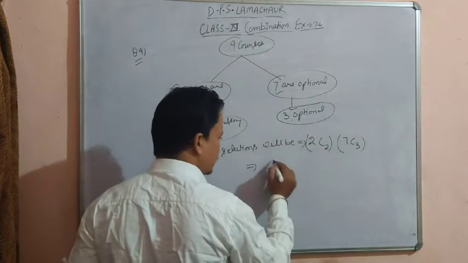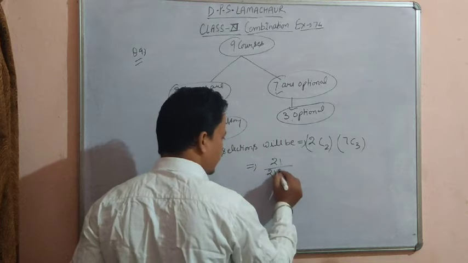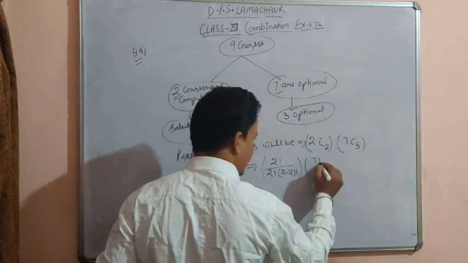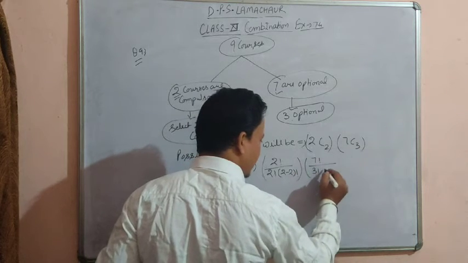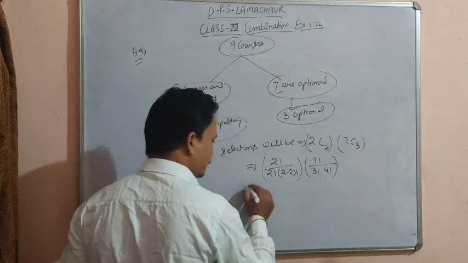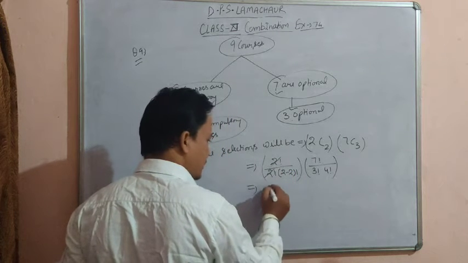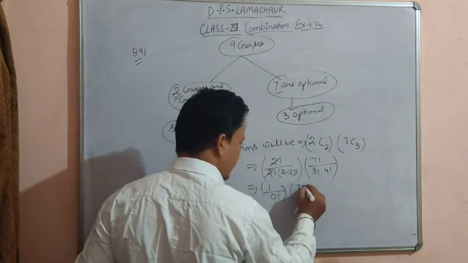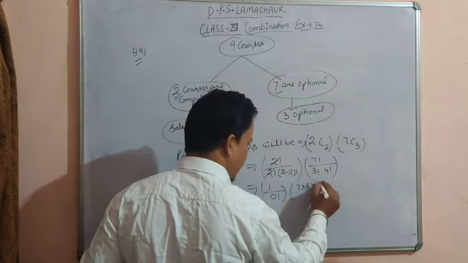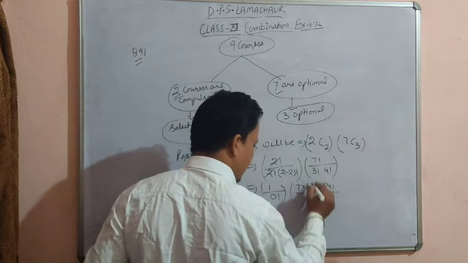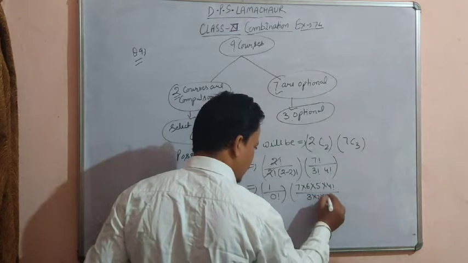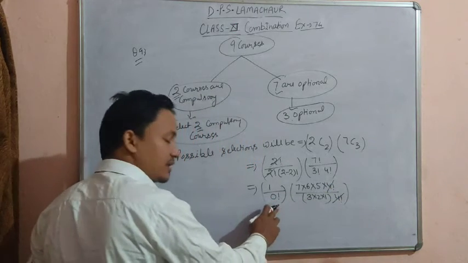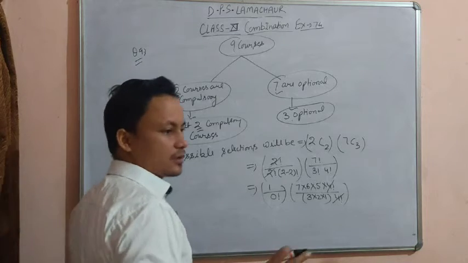So now solve it. 2C2 means 2 factorial upon 2 factorial times (2 minus 2) factorial, multiplied by 7C3, which means 7 factorial upon 3 factorial times (7 minus 3), that is 4 factorial. Now 2 factorial cancels out, leaving 1 upon (2 minus 2), that is 0 factorial, and here 7 into 6 into 5 into 4 factorial, divided by 3 into 2 into 1 and 4 factorial. The 4 factorials cancel out. Here 0 factorial: what is the value of 0 factorial? The value of 0 factorial is 1.